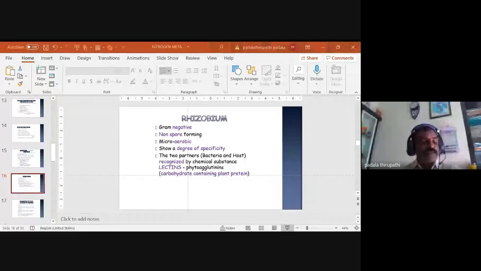They are recognized by chemical substances, which we call lectins. Lectins are phytoagglutinins, and they are proteins. Carbohydrate containing plant proteins we call lectins. So these are recognized by the chemical substances of the plants. Okay, now we will move to the next slide.